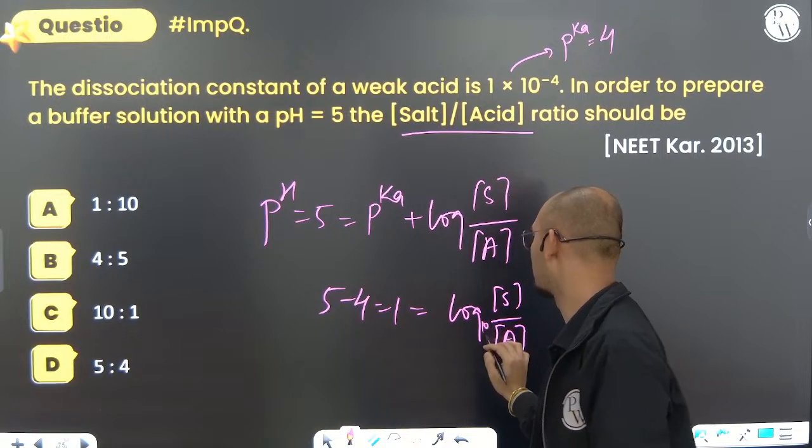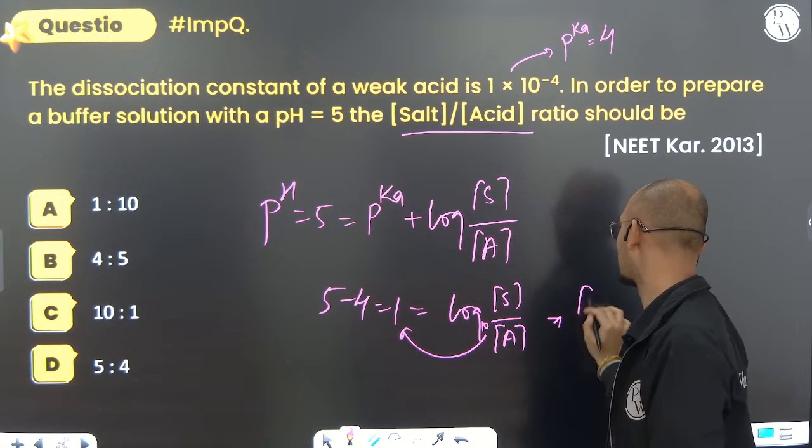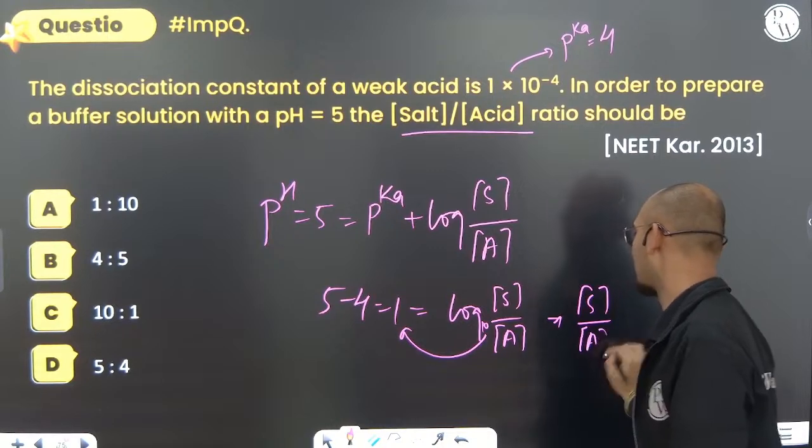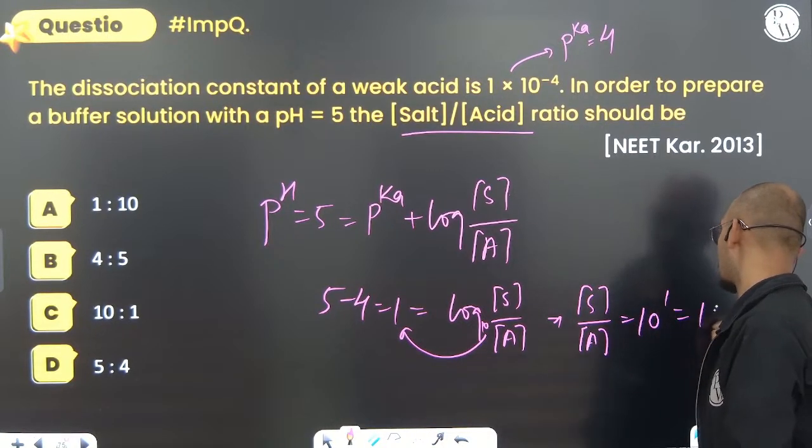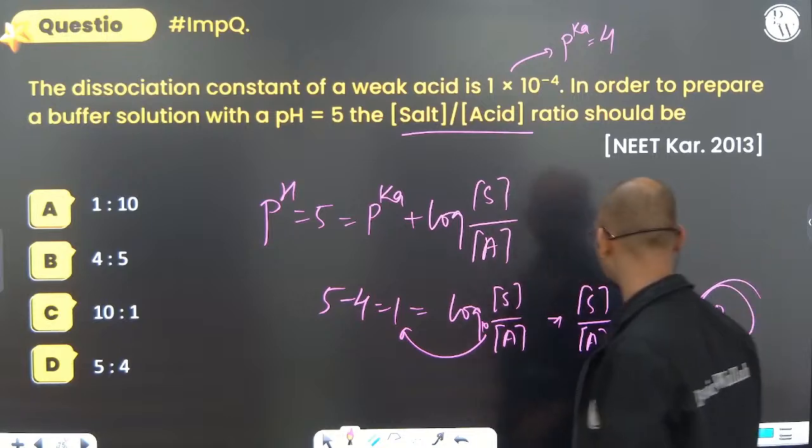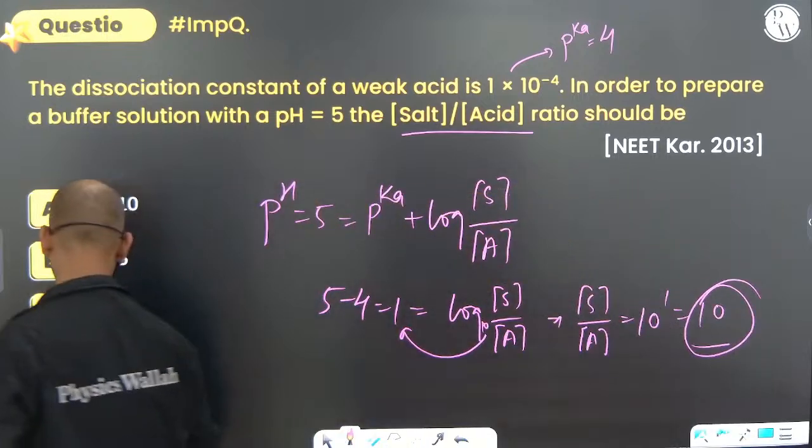So here the base is how much? 10. It will go to this side, then salt by acid, we are taking the antilog. 10 to the power 1, that is how much? 10. So can you see? How much is this? 10:1. So option C, 10:1.